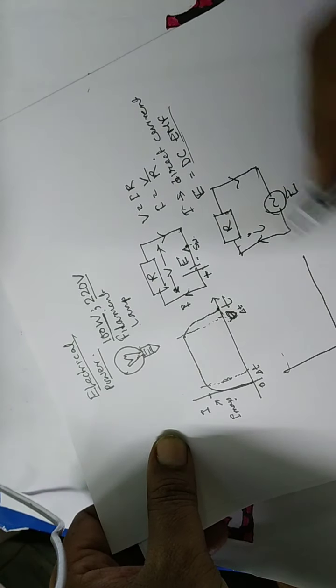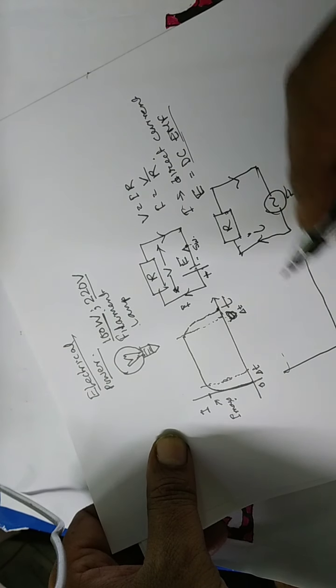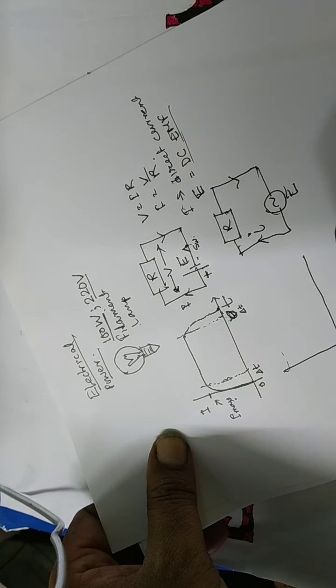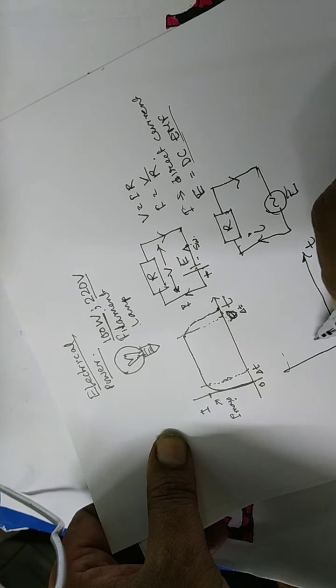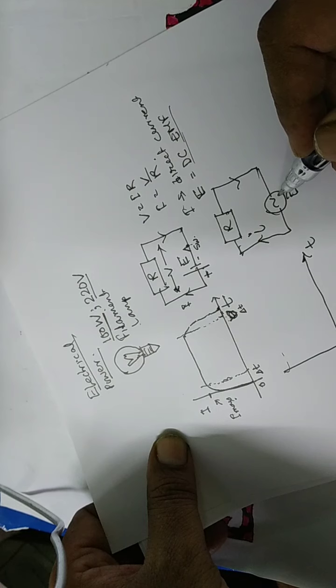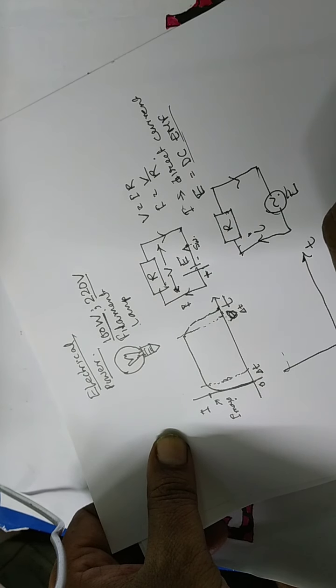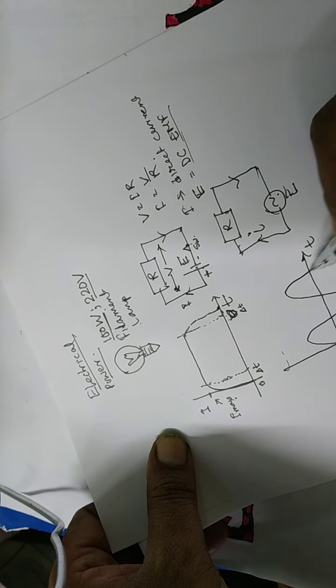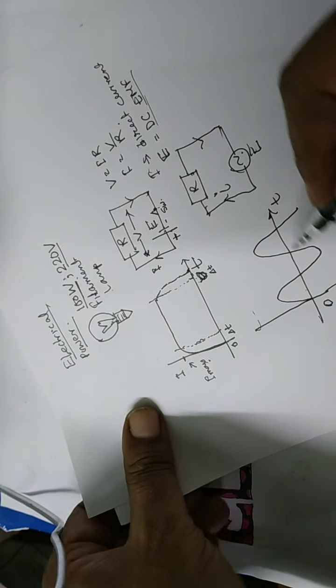In this case, this is not the same. This is suppose 0, this is suppose the time axis. The voltage is always varying, thereby current also varies. Normally this is known as a sine wave.